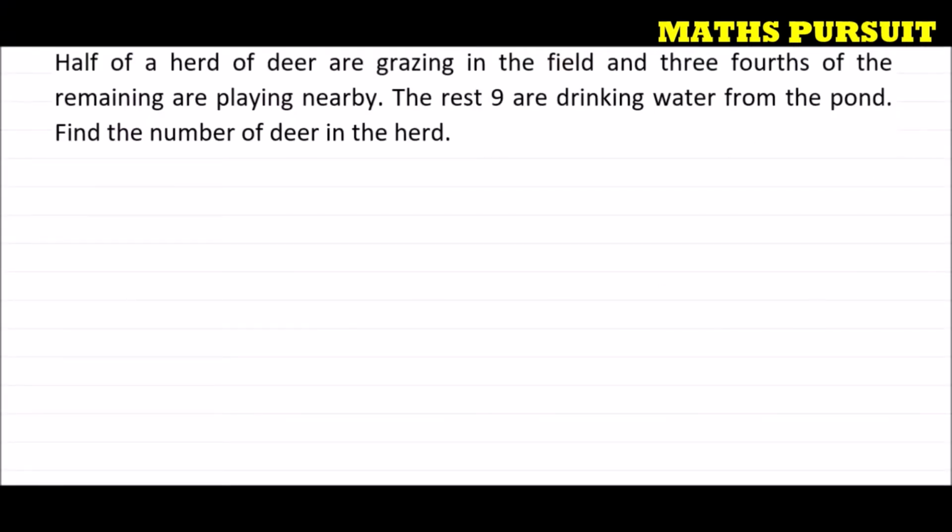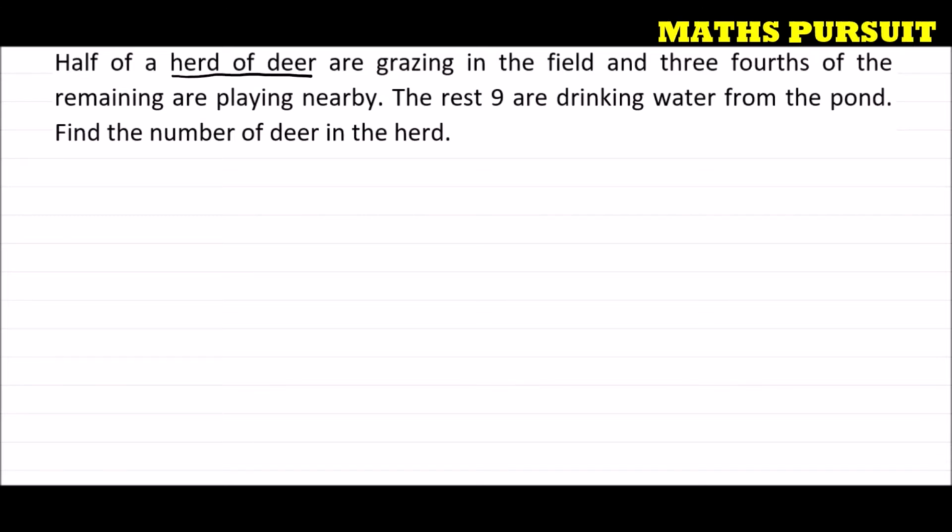The question is telling us here about a herd of deers. Half of a herd of deer are grazing in the field and 3/4 of the remaining are playing nearby. The rest 9 are drinking water from the pond. Find the number of deer in the herd.